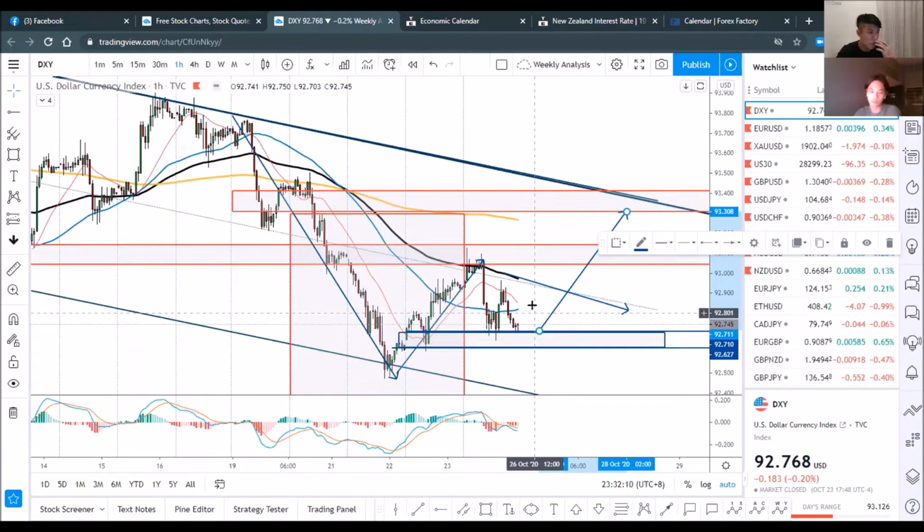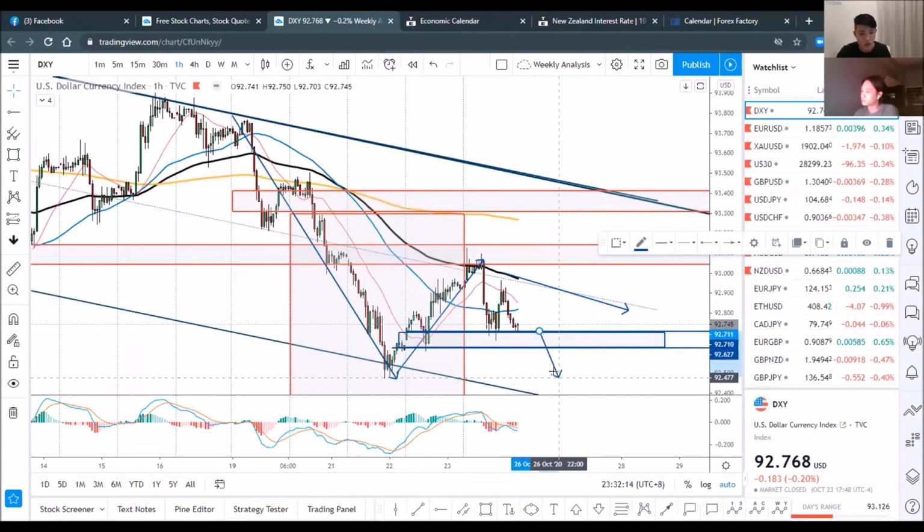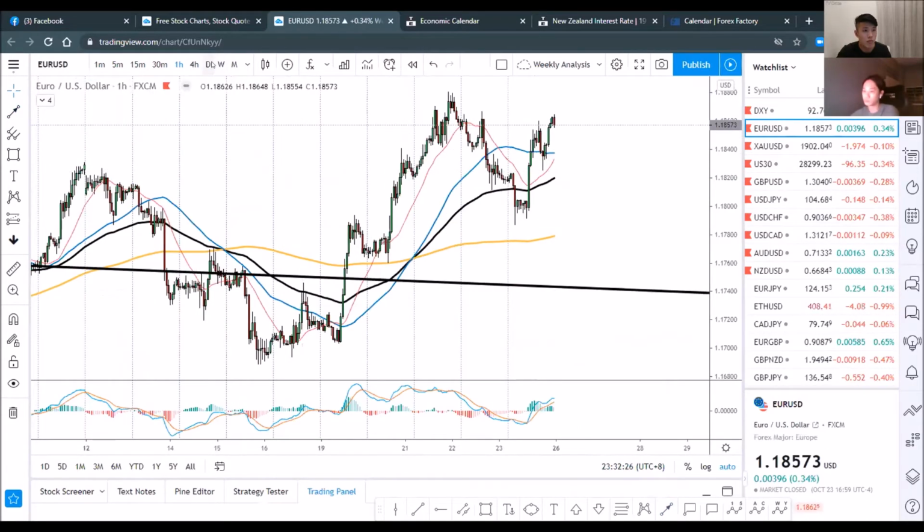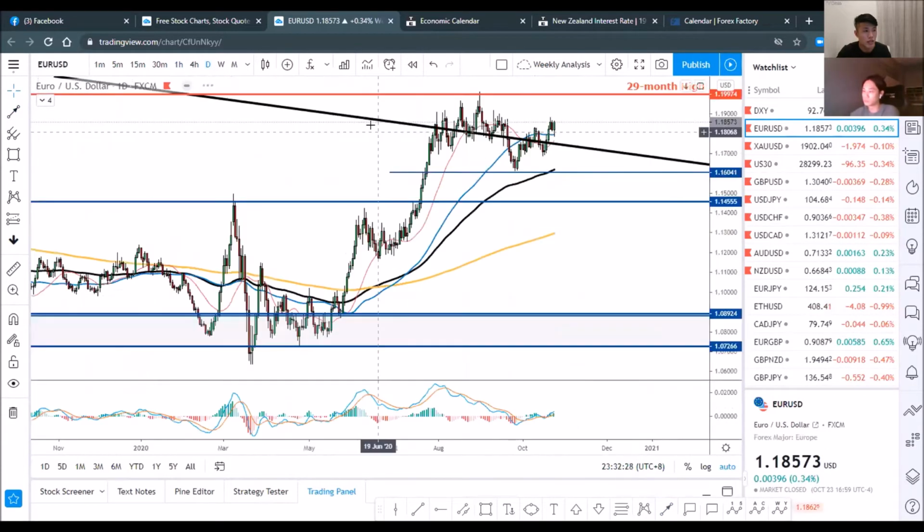Right, in the shorter time frame. But of course, if the price were to break below, then there would be a different story. Then we'll want to see if it pulls back, is it going to get resisted and continue to fall or not. With that, we'll come over to look at the euro dollar.